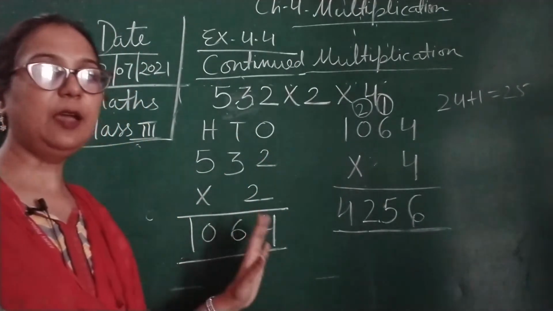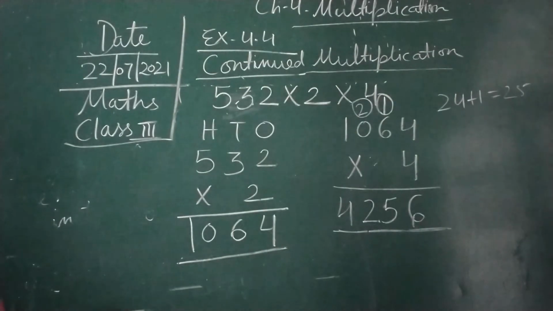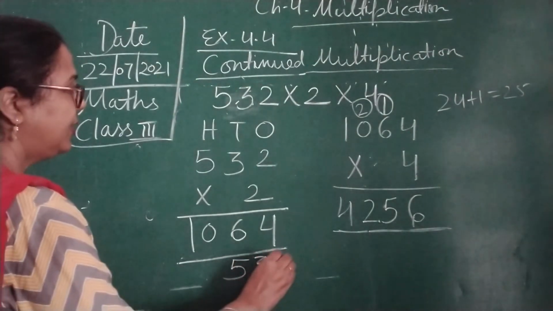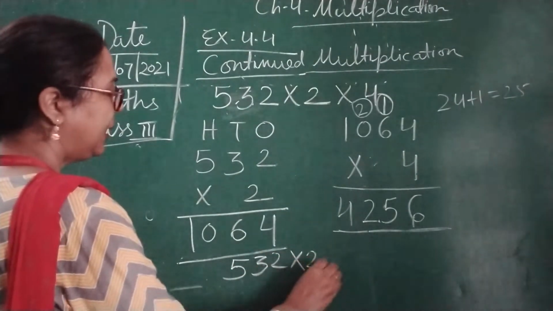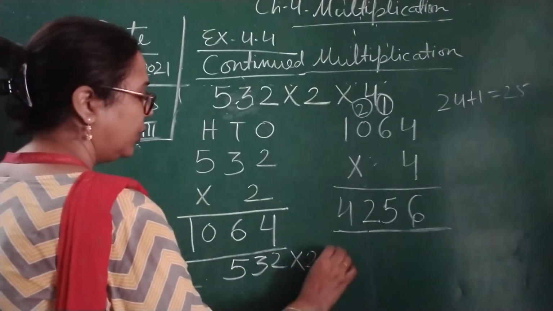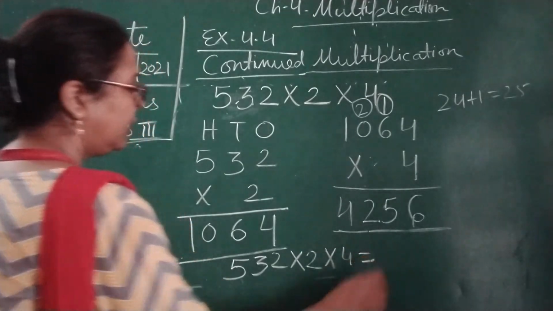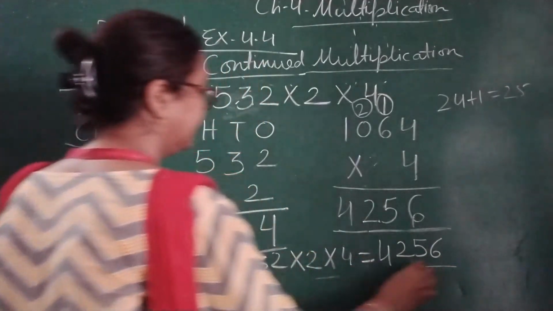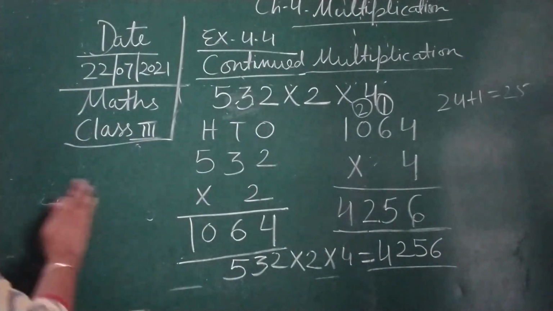So here children we have completed. Now we are going to write the answer first. 532 multiplied by 2 and then multiplied by 4, we are getting the answer 4256. We will write it in words also.